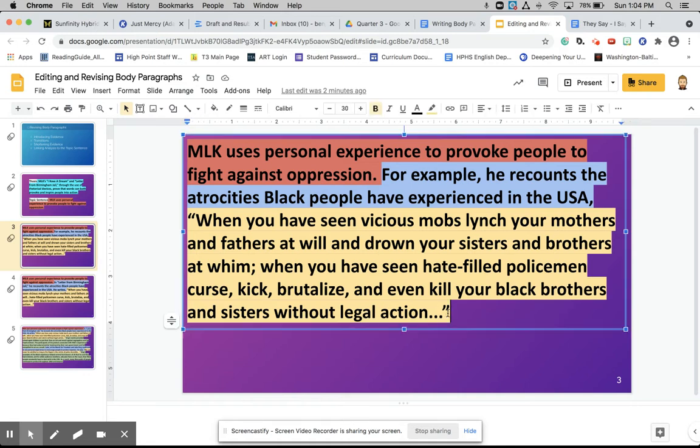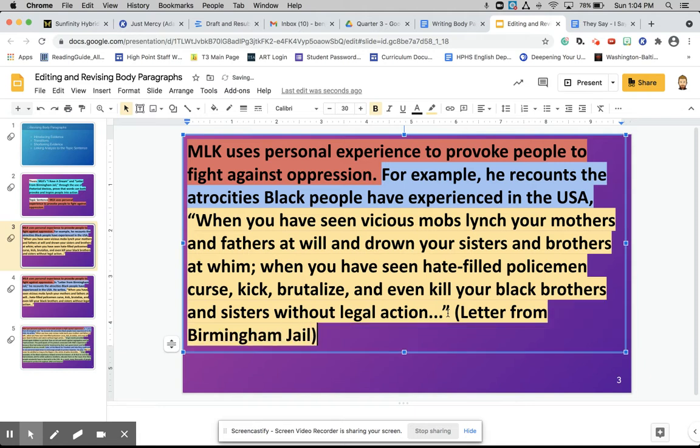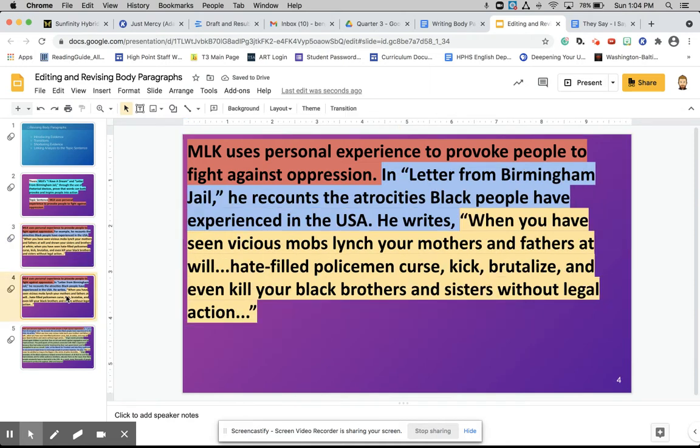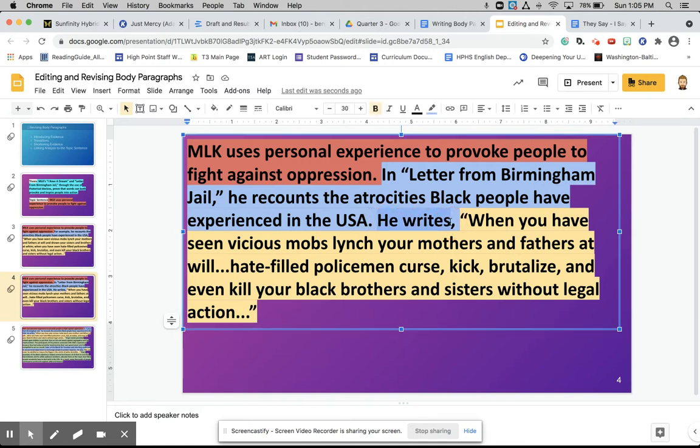We could also add it in parentheses after if we wanted to. So that would be another option. But in this case, we're going to go and look at the revised example here, and we can see that we've put Letter from Birmingham Jail in the context sentence, in our introduction sentence, before our evidence. And then I have another way to introduce the quote, specifically just before it with "he writes."